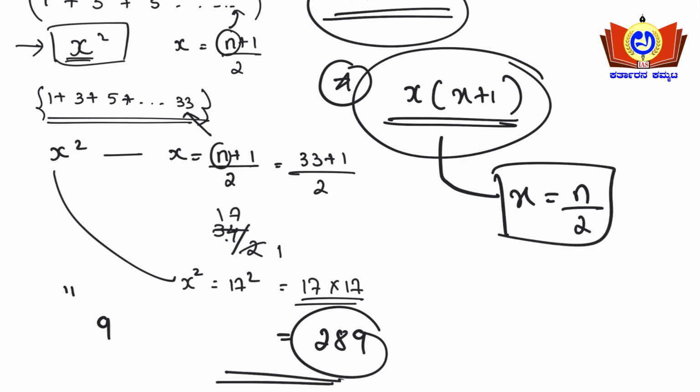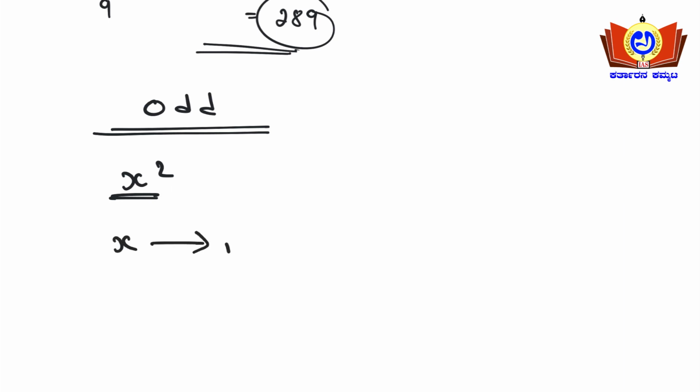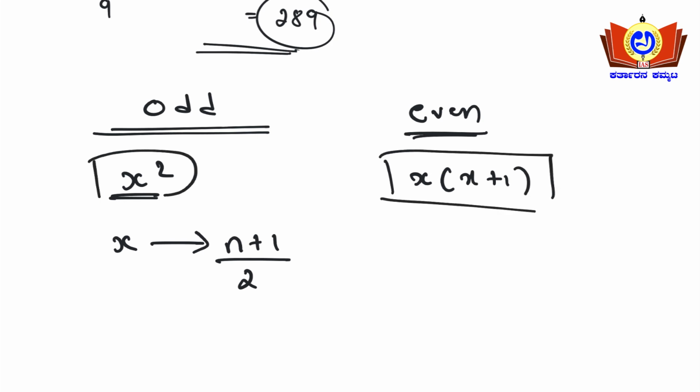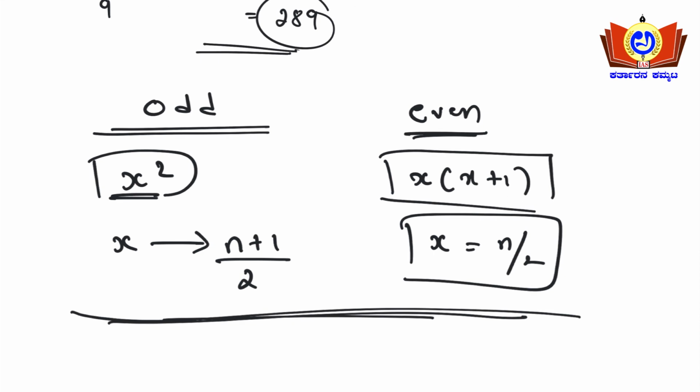Okay, simple, right? So here I will be writing, see friends, for the odd series, what is the formula here? X square. Simple formula, right? So what is this x? X is nothing but (n plus 1) upon 2. Okay, so n is the last digit here. For the even series, it is x into x plus 1. So what is x here? X is nothing but n divided by 2 here. Yes or no? So you need to remember these if the question asks you to find the sum of the series here. Okay friends.